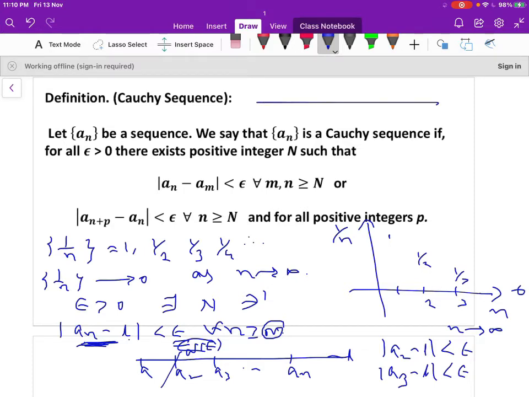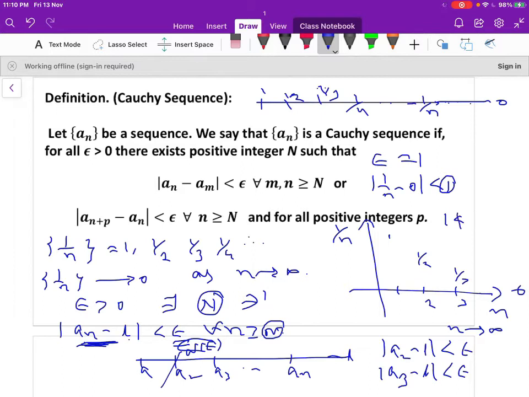Similarly, let us take 1 by n here. When n is equal to 1, it is 1. When n is 2, that is 1 by 2. Then 1 by 3, 1 by 4 and so on. This is 1 by n, and the limit is 0. For example, if I define epsilon equal to 1, the difference between 1 by n and the limit 0 should be less than 1. So this capital N depends on the epsilon value.